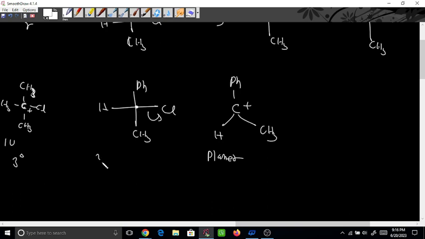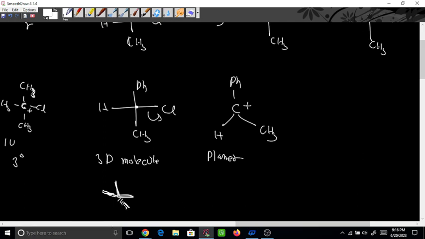This is a 3D molecule and this is a planar molecule. Do you know the difference between a 3D molecule and a planar molecule? Planar means it is in the same plane. Like this phenyl is at the top of the screen, this hydrogen is at the bottom left of the screen, and this CH3 is at the bottom right of the screen. But this is not planar, this is 3D. One will be in one plane and another in a different plane. This is on the screen, top and left of the screen, and this is inside the screen and this is outside the screen.